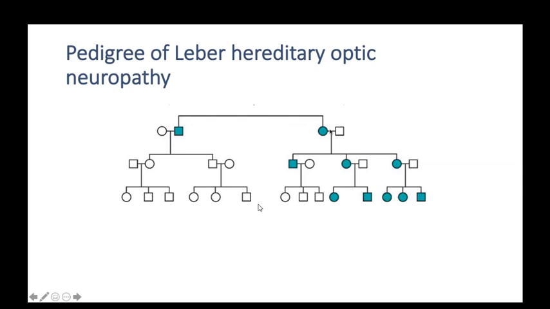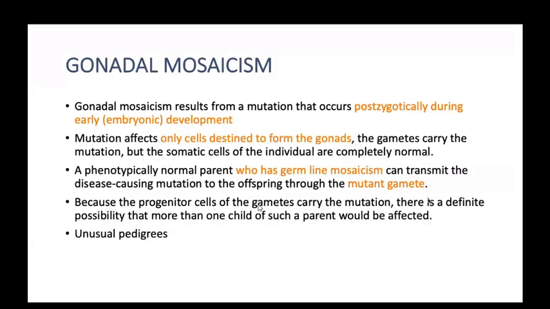Now coming to gonadal mosaicism. What is gonadal mosaicism? It is the result of a mutation that occurs post-zygotically during early embryonic development after fertilization. Sperm and ovum become combined in fertilization, then form the zygote, and when development starts, the mutation occurs. The mutation affects only cells destined to form the gonads, only the gonad-making cells. Gametes carry the mutation, but the somatic cells of the individual are completely normal.